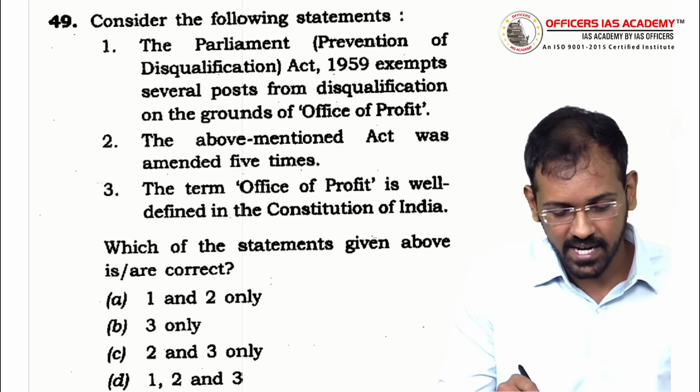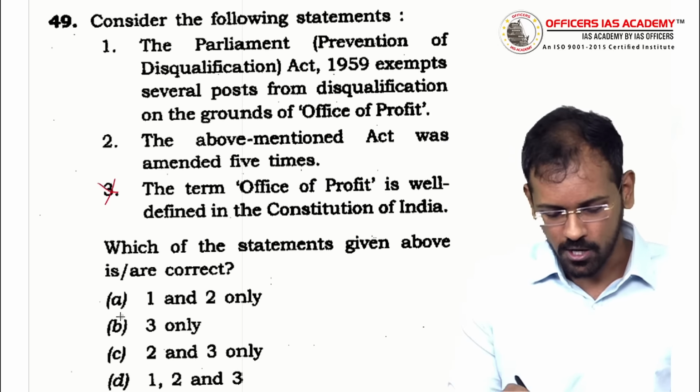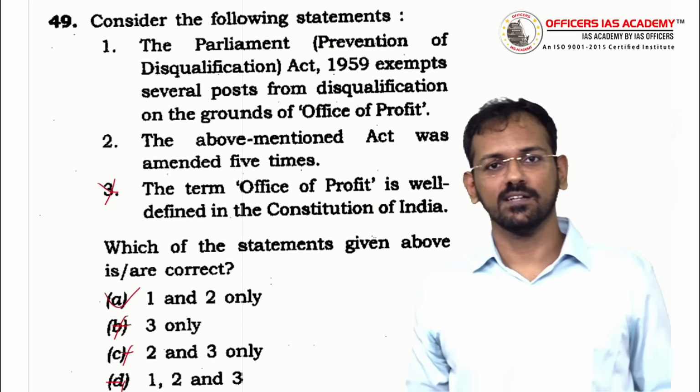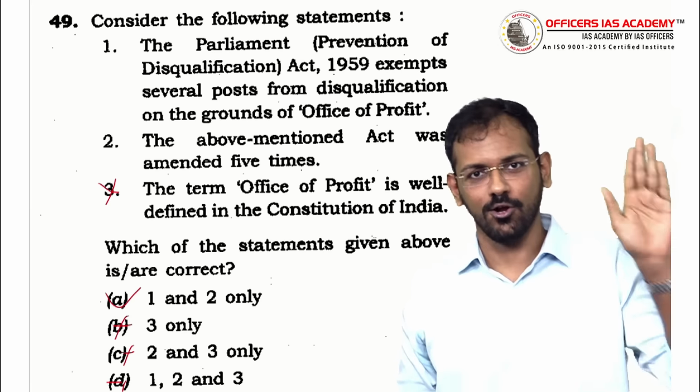So if you are able to eliminate option 3 in this manner, automatically B goes away, C goes away, D goes away, and you get the answer A correctly even without any knowledge of Office of Profit.